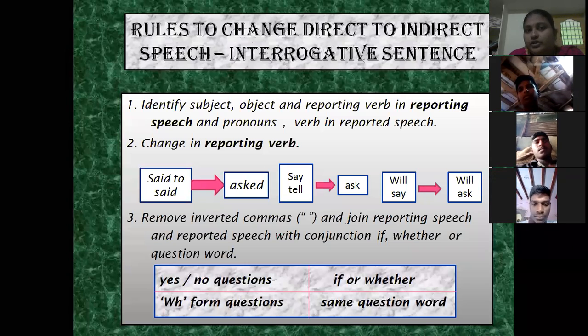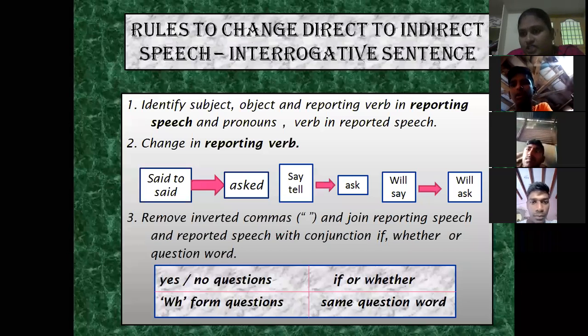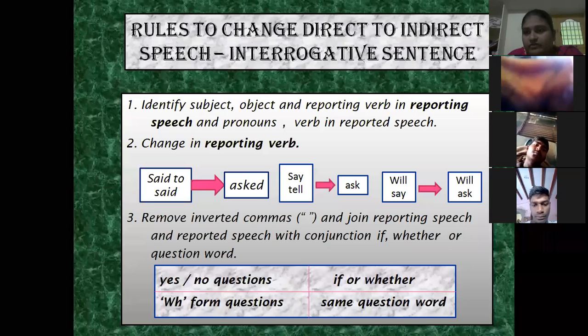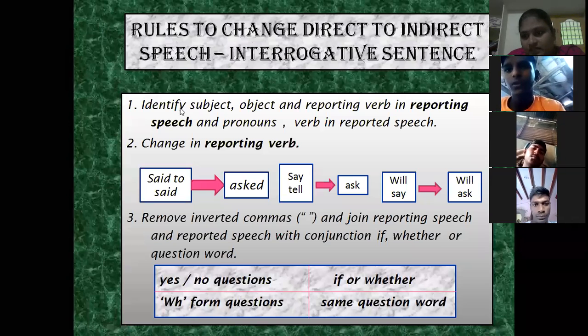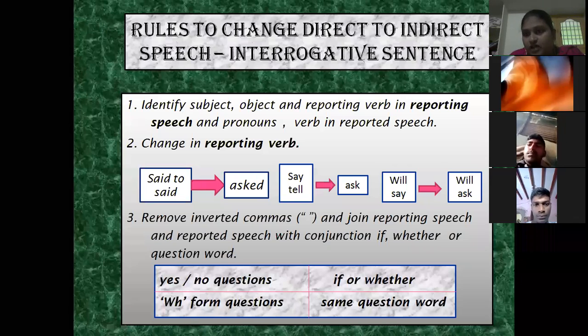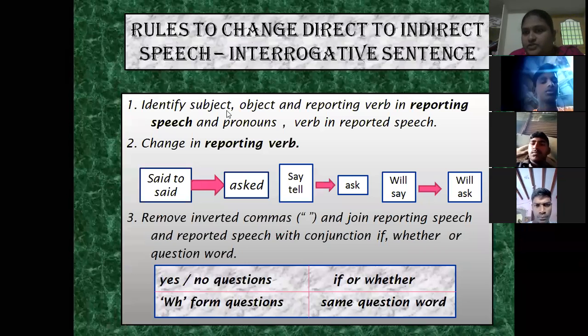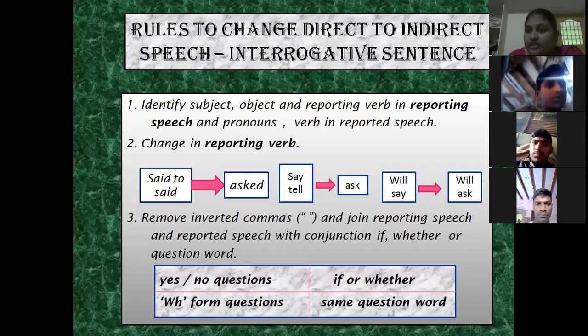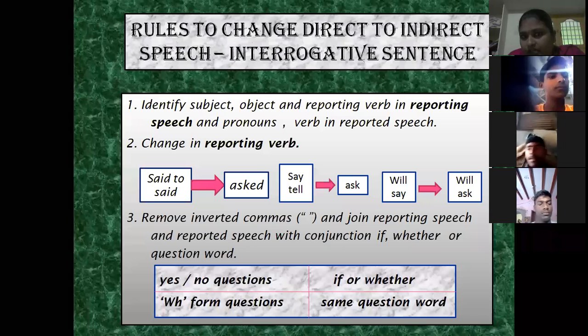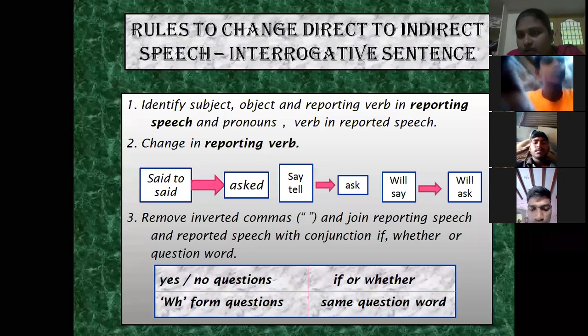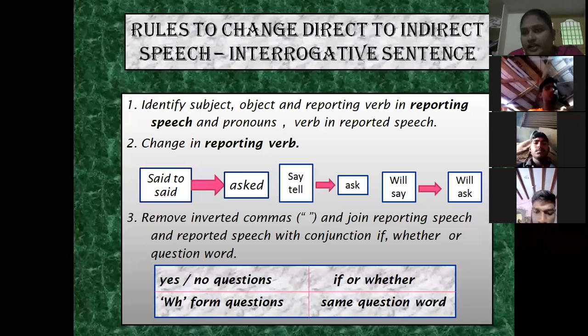Next, coming to the main point of what we are discussing today, that is switching direct speech to indirect speech, that too for interrogative sentences. If an interrogative sentence is given, how do we change it? What are the rules we have to use to change a sentence from direct to reported speech, indirect speech? See, the first point is the same, the only difference is in 2 or 3. The first rule is to identify the subject, object, and reporting verb in the reporting speech. Reporting speech means the part without the quotation. We have to identify the subject, object, and reporting verb.